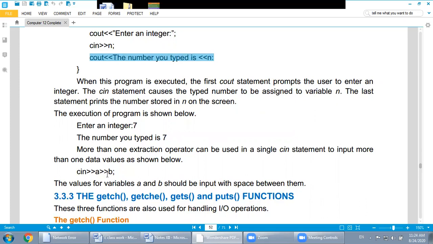Obviously, yes. If we want to use more than one variable, then we write cin, then the istream operator, then the name of the variable, then again the istream operator, then again a variable. In this case we are using two variables, a and b, and we are going to assign the values one by one. So this one is the cin statement.